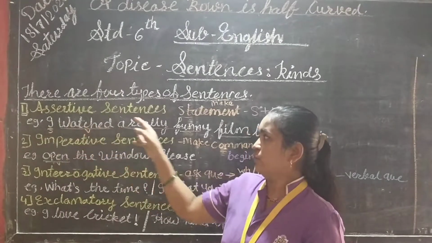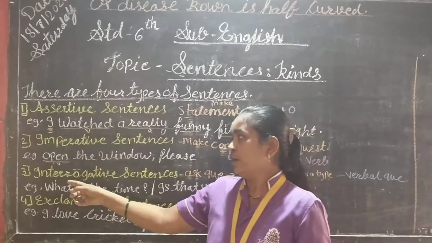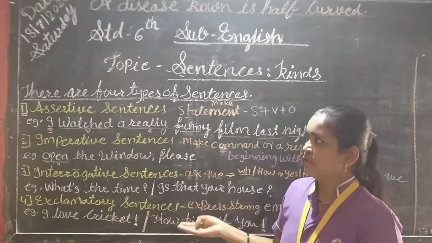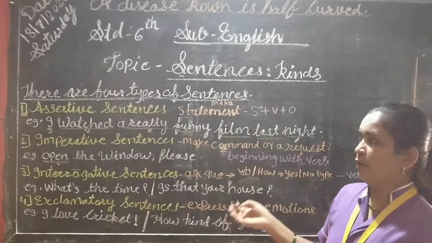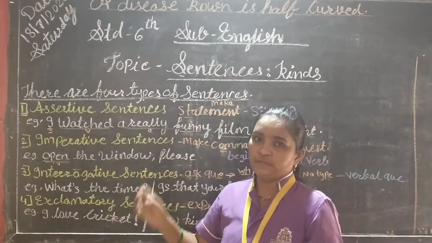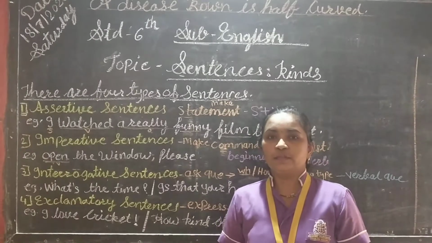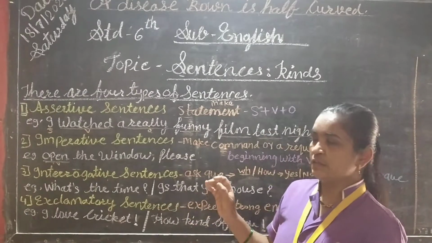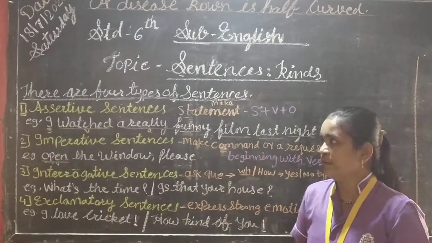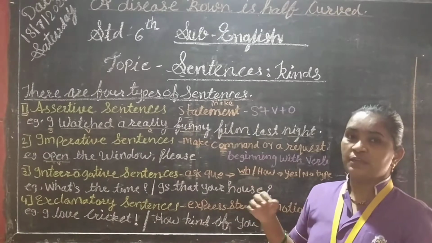First is the assertive sentence, second is the imperative sentence, third is the interrogative sentence, and fourth is the exclamatory sentence. So let's learn about our first sentence, the assertive sentence. Assertive sentence means declarative sentence as well. Assertive sentence and declarative sentence are the same. In assertive sentences we make a statement.